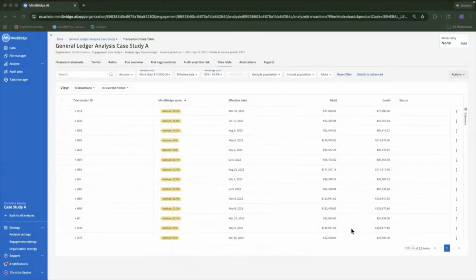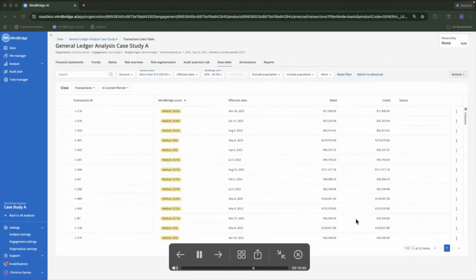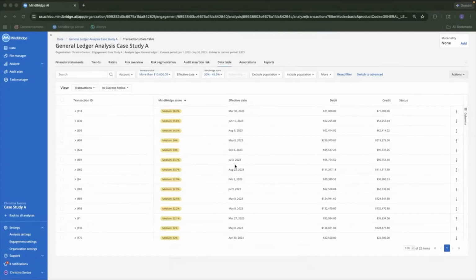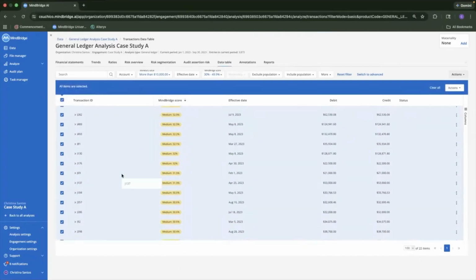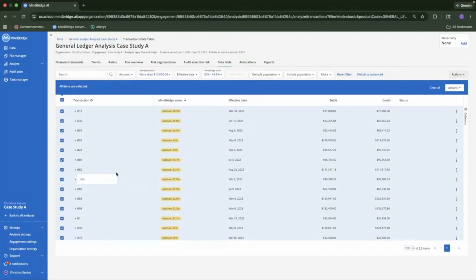And then at this point, we are going to create a task with all of the medium risk score transactions that we are seeing.